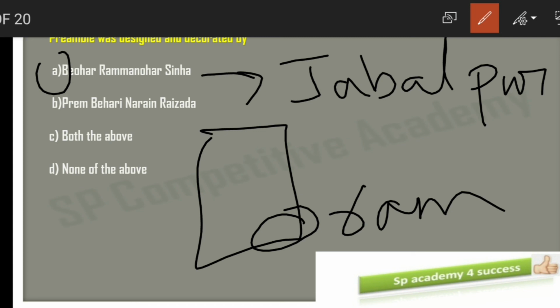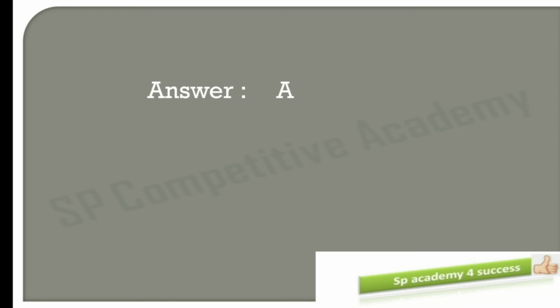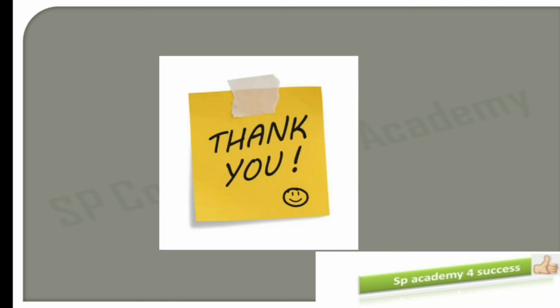You will find the signature in Devanagari script. Okay, we have explained this and have shown the signature also in the explanatory video. So if those who are interested, you can just have a look at that. Okay, so the answer for this is option A, that is Bihari Ram Manohar Sinha ji.